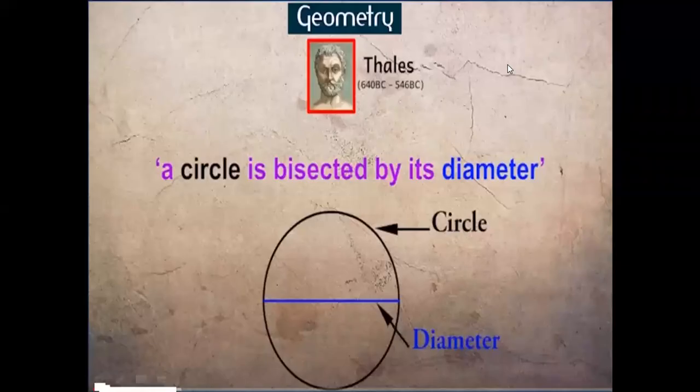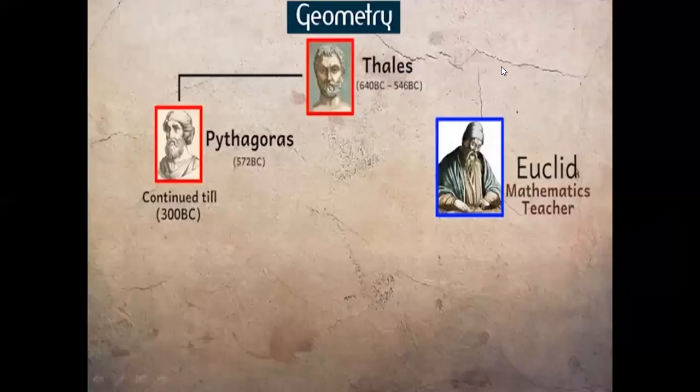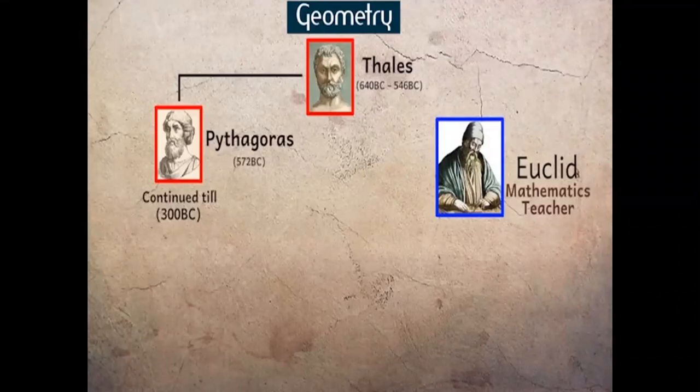This understanding of geometry was given by a great mathematician, Thales. He was the first mathematician to prove a statement. He proved that a circle is bisected by its diameter. The great mathematician Thales had many pupils, and one of them was the very renowned Pythagoras, who continued his work on geometry till late 300 BC. At the same time, around 300 BC, there lived another mathematics teacher named Euclid in Egypt.